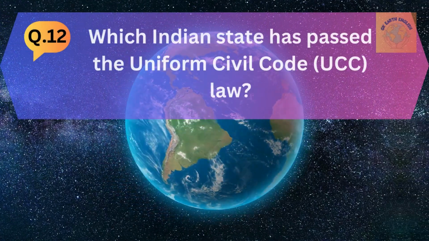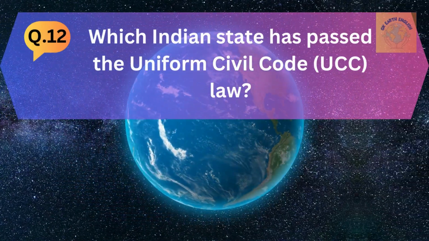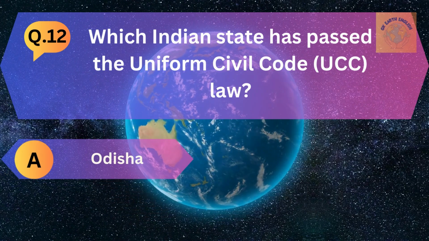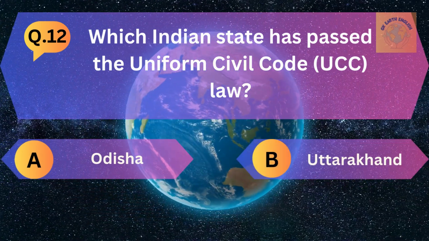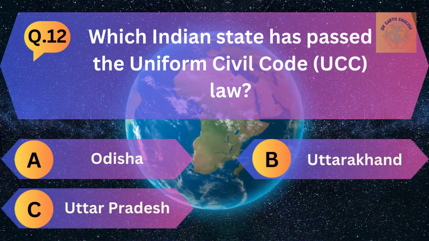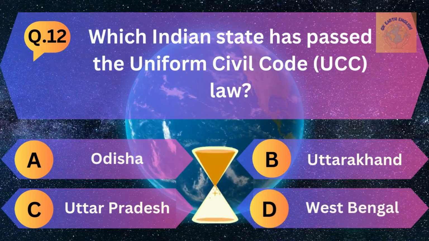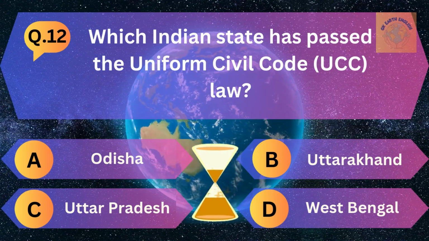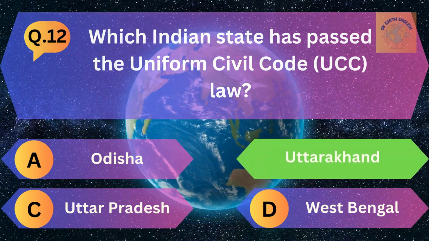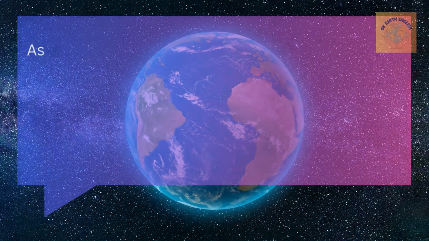Question number 12. Which Indian state has passed the Uniform Civil Code law? Option A. Odisha, B. Uttarakhand, C. Uttar Pradesh, and D. West Bengal. The correct answer is Uttarakhand.